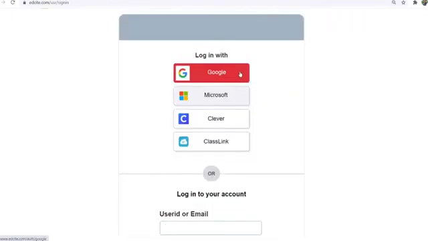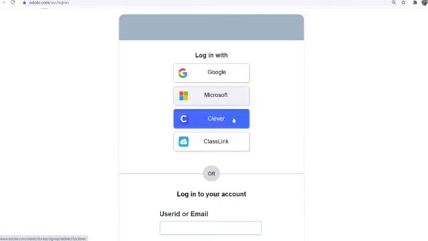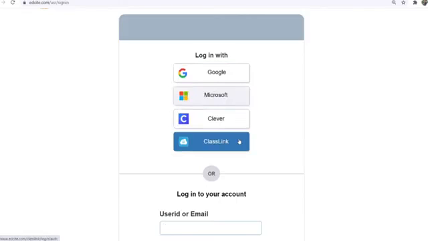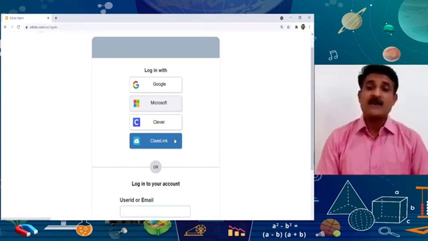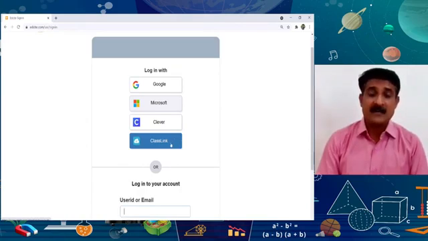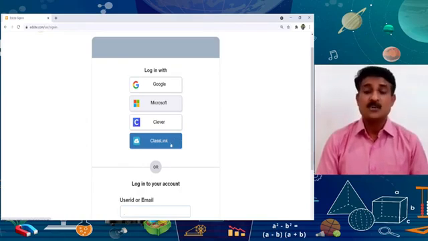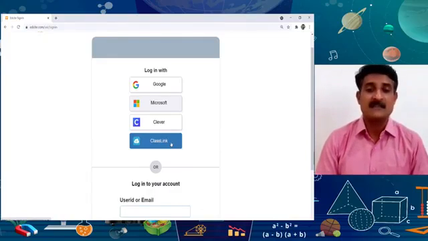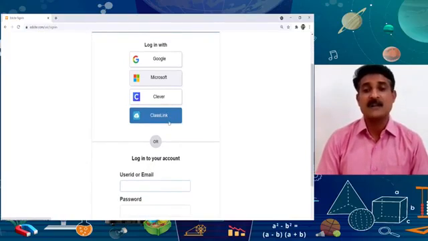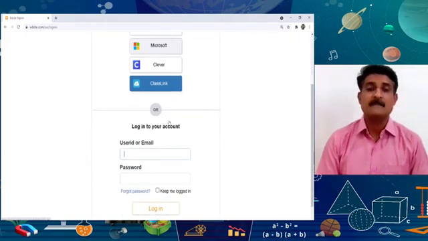How can I log in? I can log in with my Google account, my Microsoft account, or Clever account, or I can log in with the class link itself. It means if some of my colleagues have created a class and I want to join his class, I can click here on class link, put the class link here, and join.